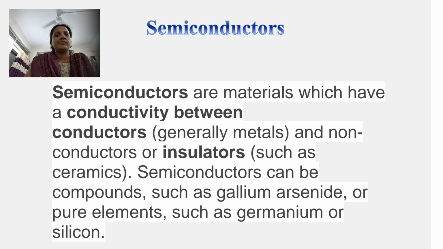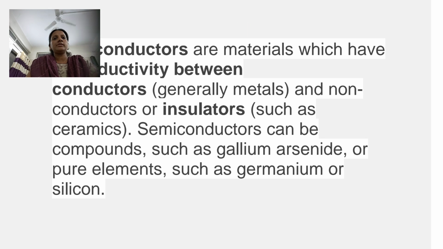Today we will discuss semiconductors. Semiconductors are materials which have a conductivity between conductors and non-conductors. Non-conductors means insulators. That is, a semiconductor shows properties in between conductors and insulators. For example, semiconductors of gallium, arsenic or pure elements such as germanium or silicon.